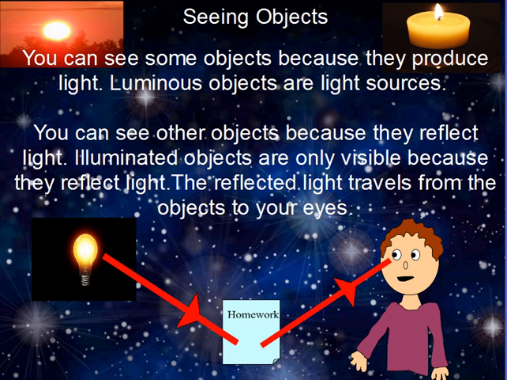Most objects, however, are seen because they reflect light. These are called illuminated, and they only are visible because they reflect light off of the object and into your eyes, shown here. In other words, if there was no light source to be able to show on an object and reflect it back into your eyes, you would not be able to see it. Think about closing your eyes and being in a very, very dark room. You can't see anything because there's no light to reflect off of objects.